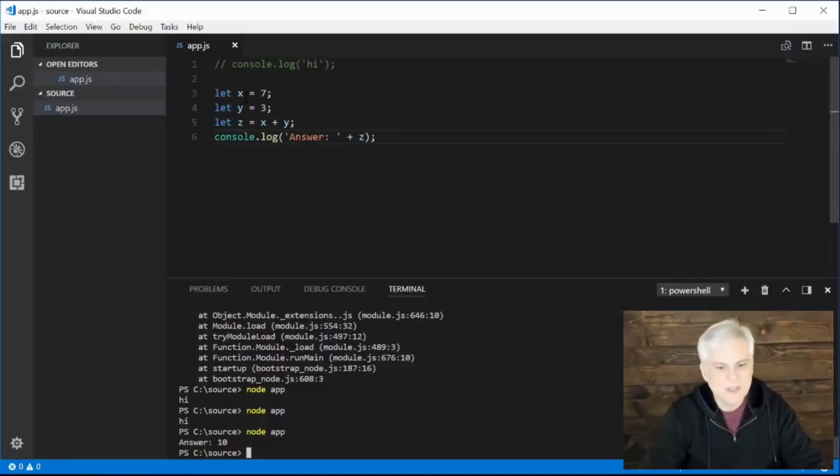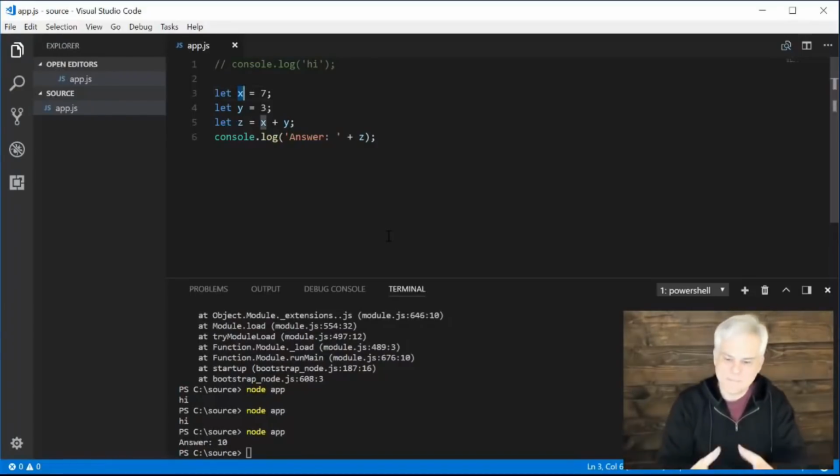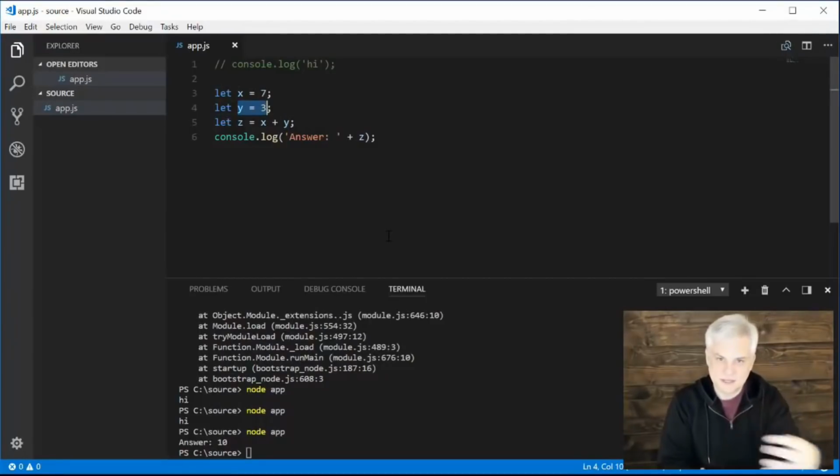So how do we get that? Well, we have something here, let x. And even though you're not an advanced JavaScript developer just yet, I'm willing to bet that you understood that we were creating a variable, essentially a bucket that could contain a value. And immediately we set that variable equal to the value 7. And then we did the same thing with the value of 3. We put that into a different variable, a different bucket called y.